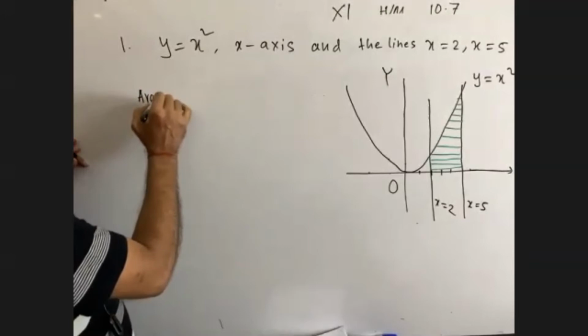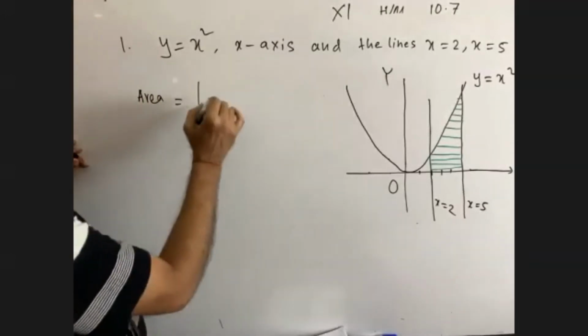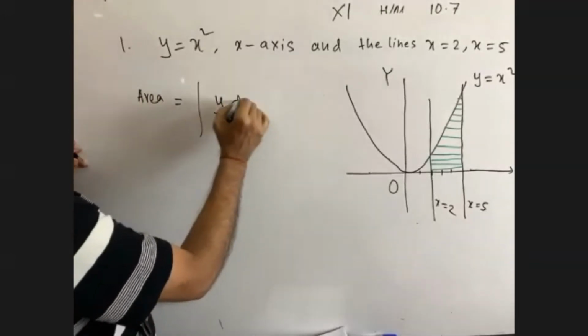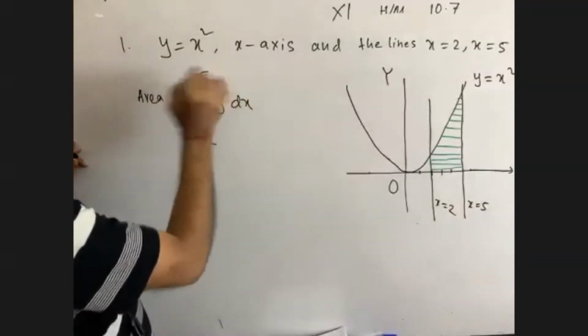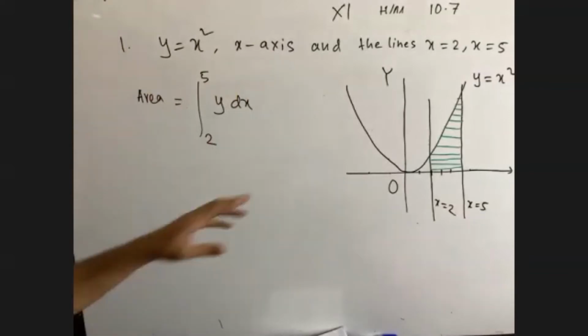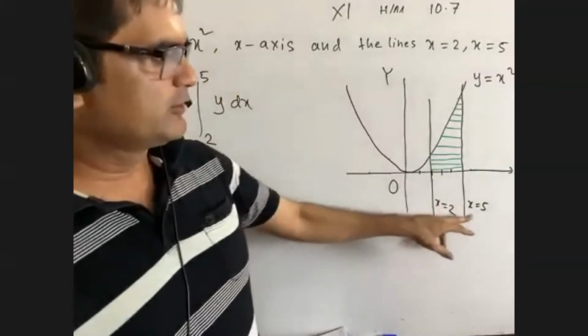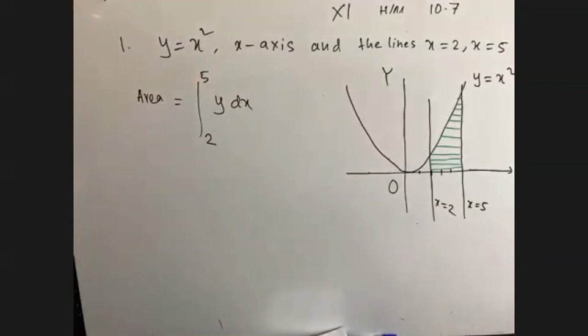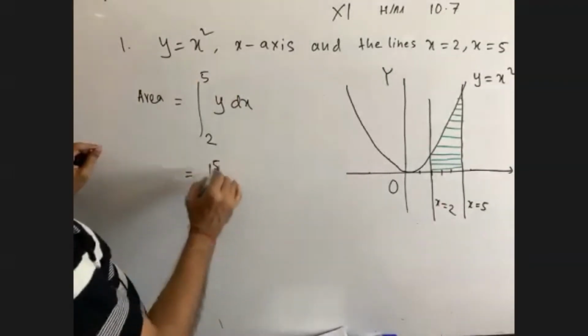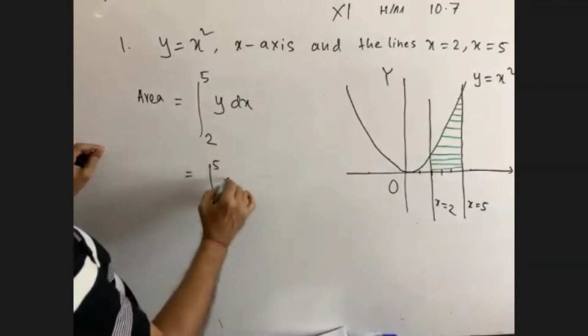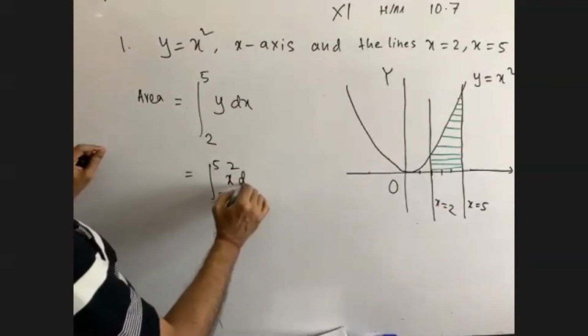So the required area equals to what? I told you, integral of y dx. What is the value of x? Value of x is from 2 to 5. You see, it is written x equals to 2, x equals to 5, so we don't have anything to do here. Now, this is 5, this is 2. What is the value of y? Y is x square, dx.